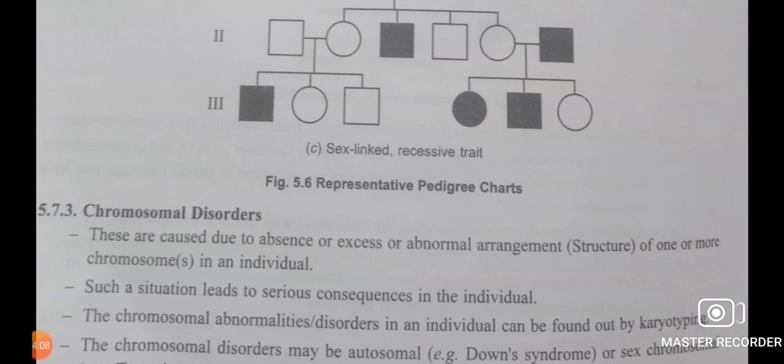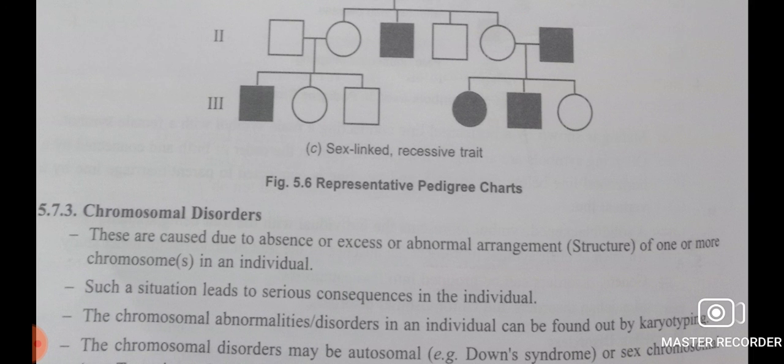Now, what are chromosomal disorders? If the disorder occurs due to the excess or absence or abnormal arrangement of one or more chromosomes. Sometimes it can be an addition, or it can be a deletion. Likewise, if one chromosome or its parts are not of the same chromosome number, or if one is extra and one is less, in those cases mutation can happen.